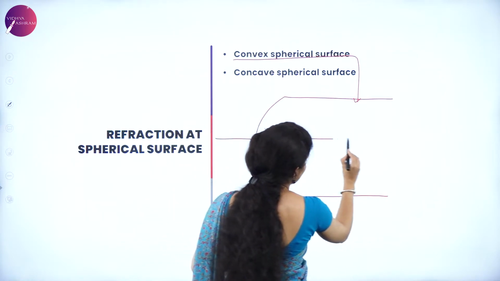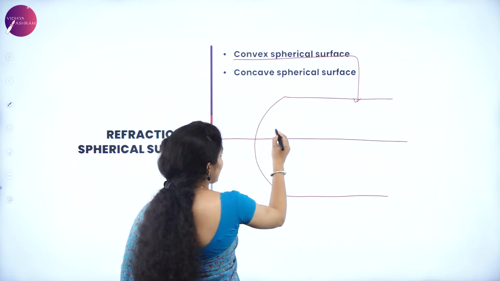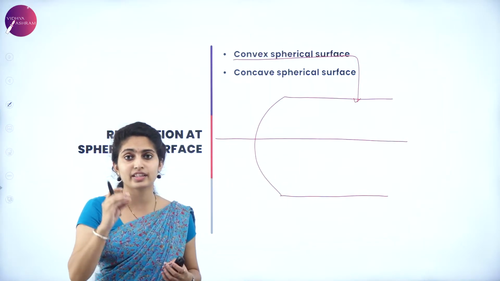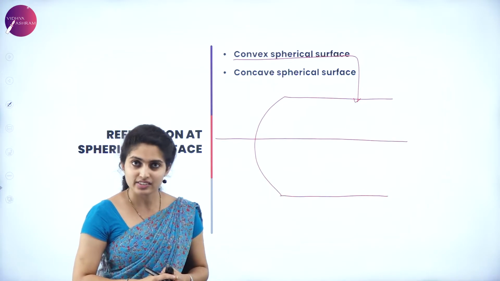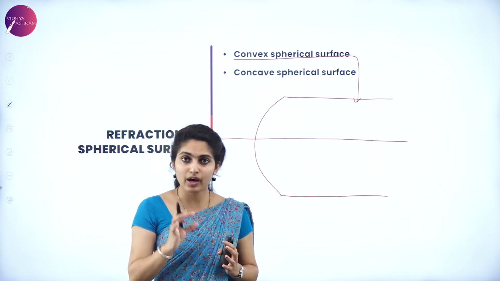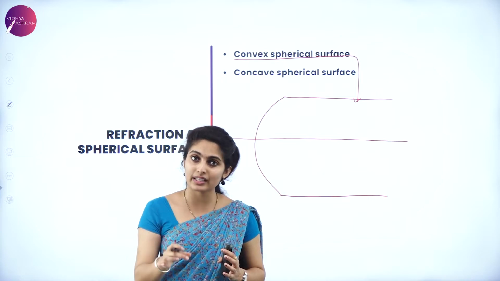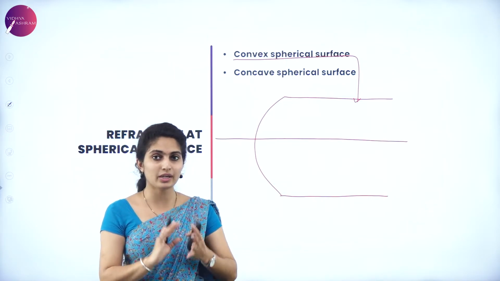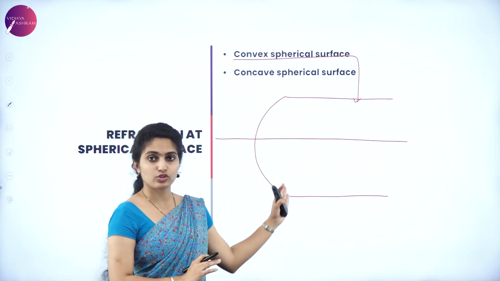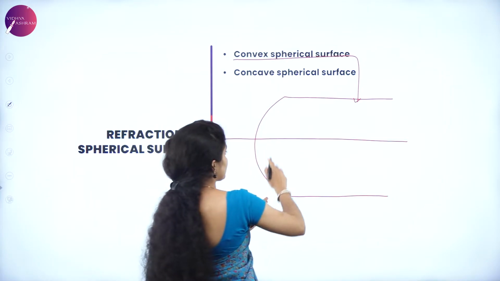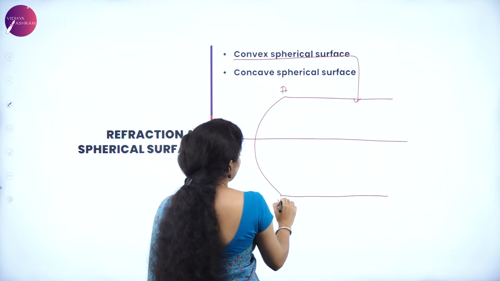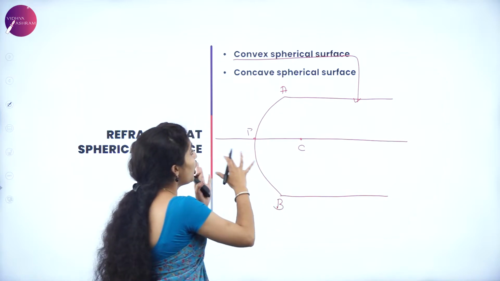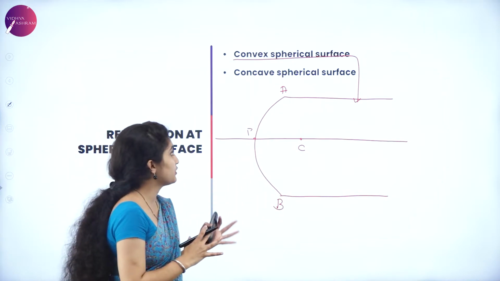There is a principal axis which is drawn at the center, and there is an aperture, that means the part which is actually necessary for the light to fall on a spherical surface. The part of the sphere which is available for the fall of incident light on the surface is said to be the aperture. So here there is the presence of an aperture. Name this spherical surface AB, this is called the pole, and here we have the center of curvature. All these are about the spherical surfaces.